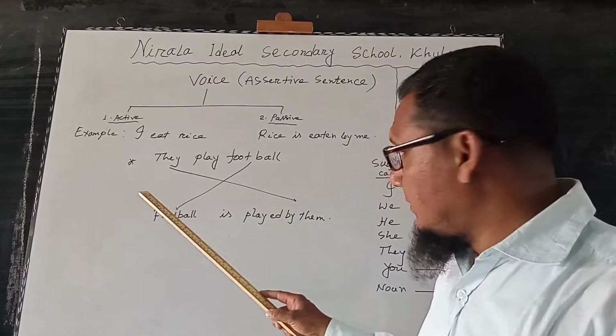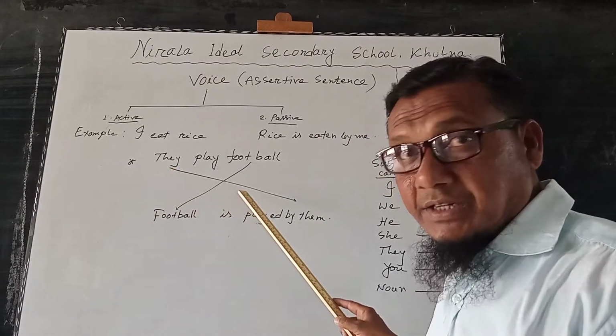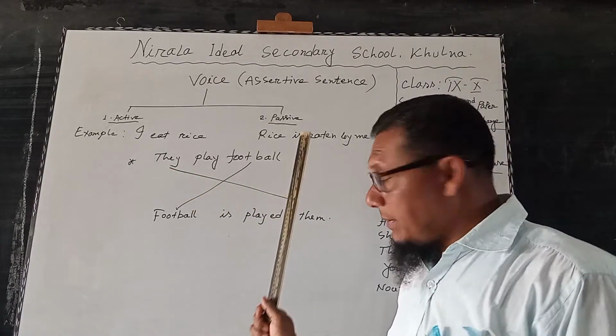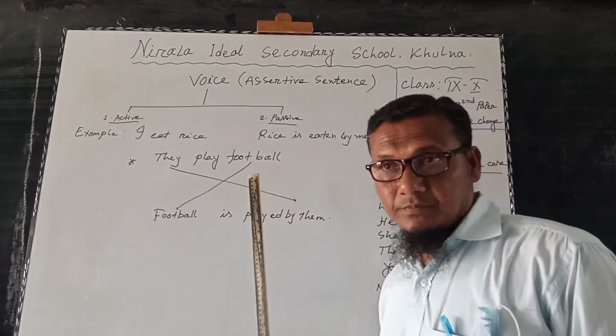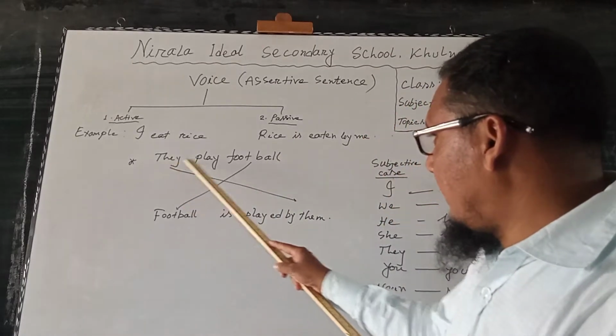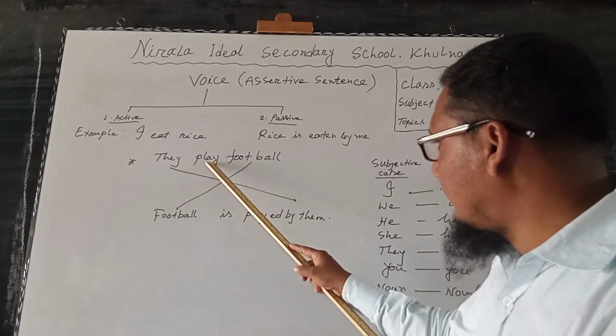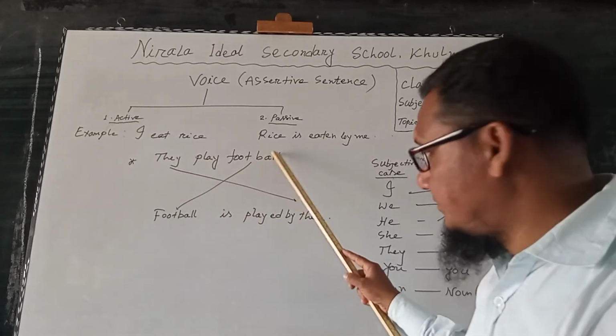For more clarity, I have written another sentence and given a cross mark. They play football. Here they is the subject, play is the verb, football is the object.